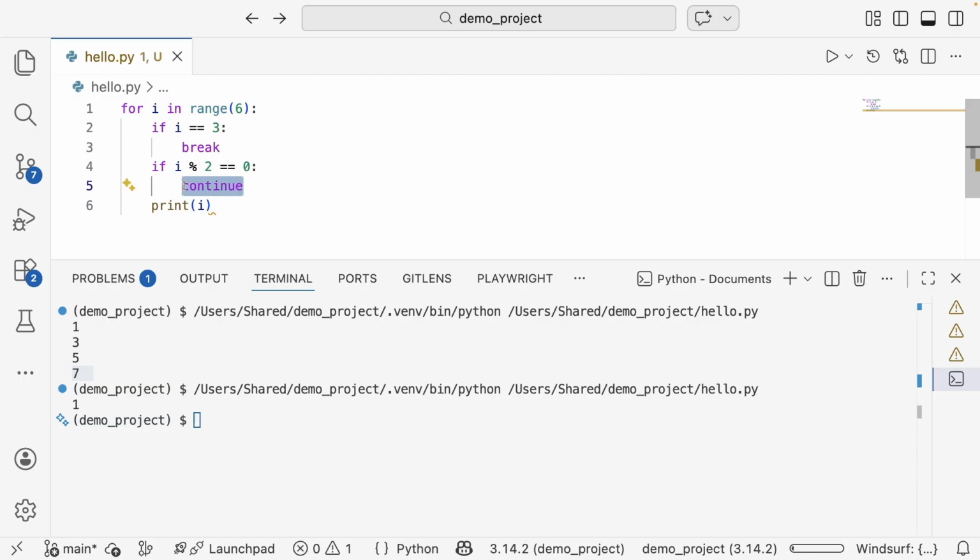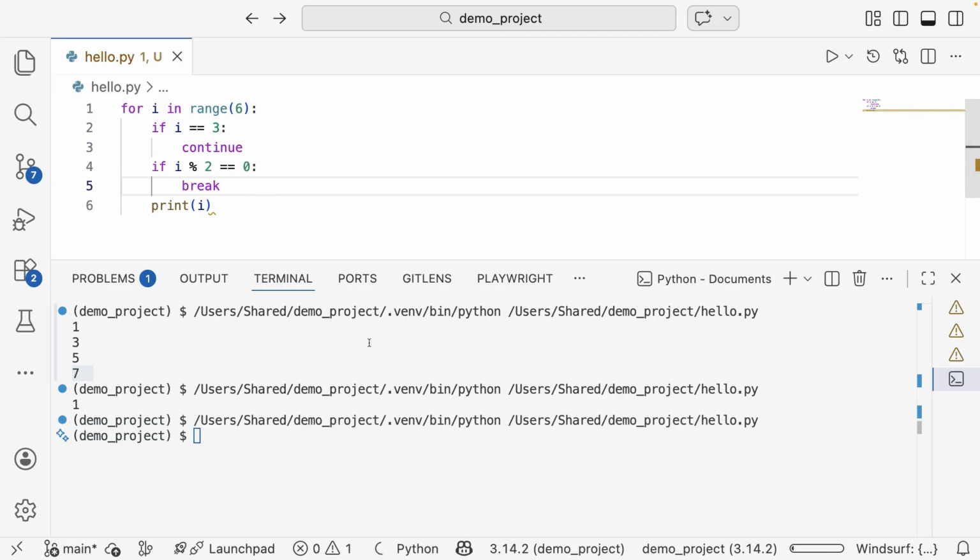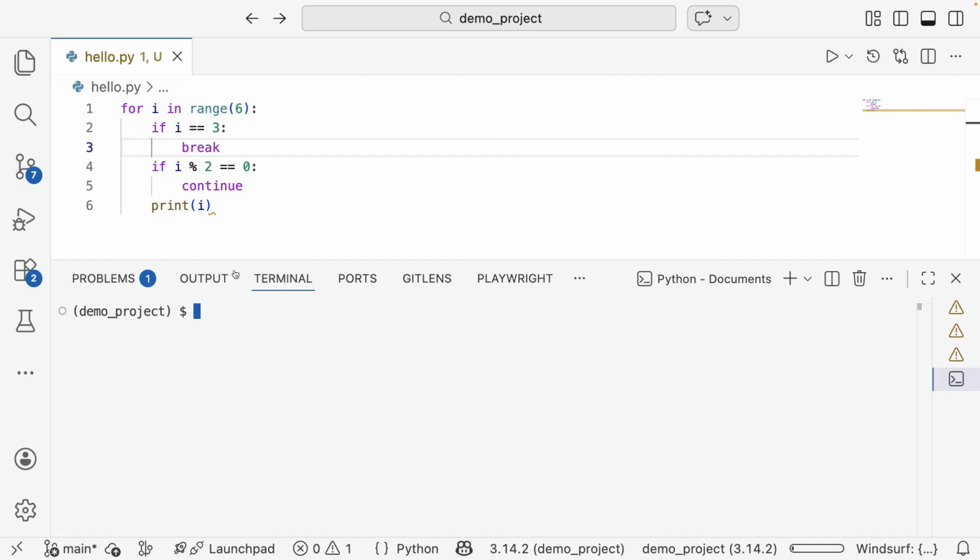So let's say I remove this continue and put it here, and then put the break here. Let's see. Now the program doesn't print anything at all. So you need to make sure where your break and continue make sense, and then arrange them accordingly. So the order of conditions really matters.